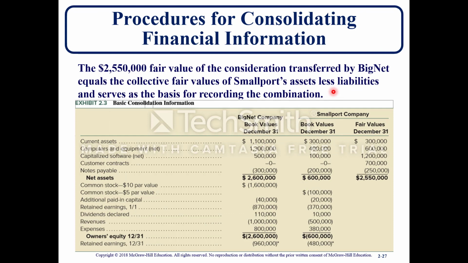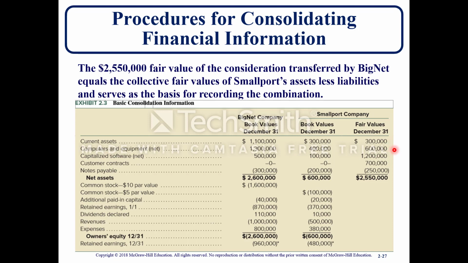So procedures for consolidating financial information. The $2.5 million fair value of consideration transferred by BigNet equals the collective fair value of Smallport's assets less liabilities and serves as a basis for recording the combination. Here they prepared a schedule, and they basically have the subsidiary accounts and activity for BigNet Company and Smallport Company. They have their book value, and then they have their fair value. At the time of acquisition, you go back and find the fair value for these items that are on their books at a book value. The $300,000 remains the same for current assets.